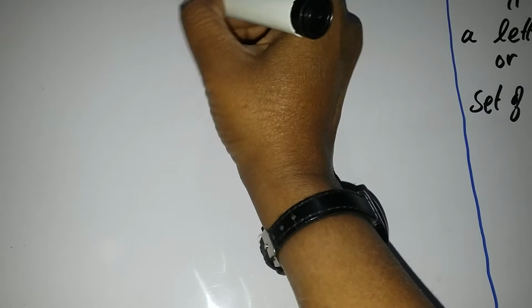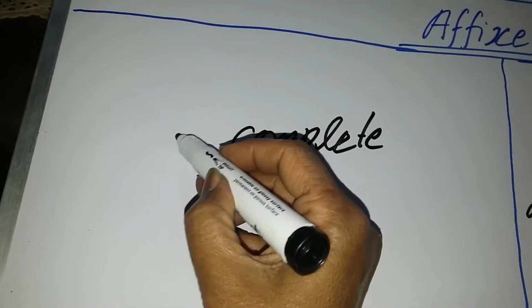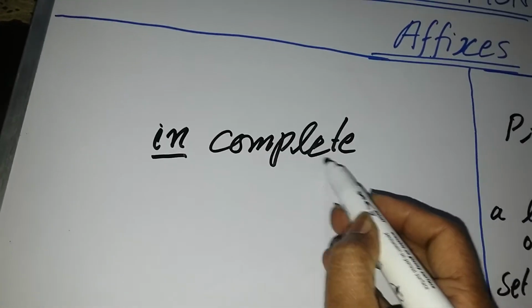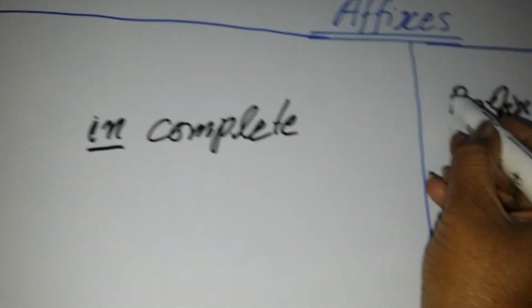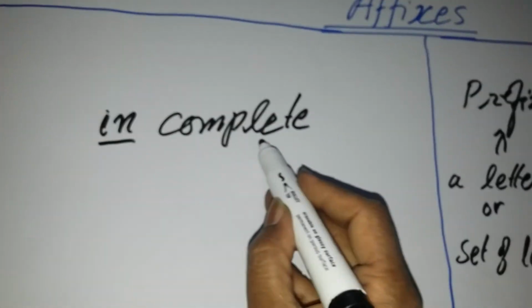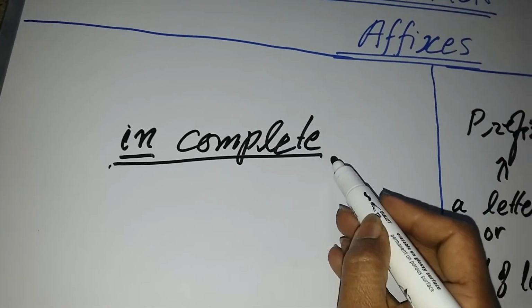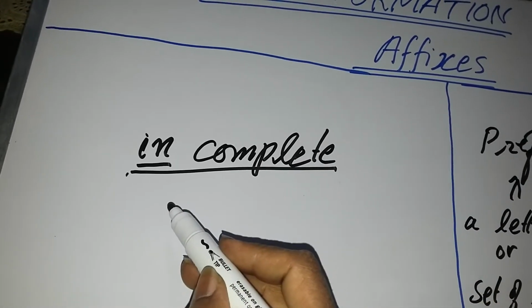For example, if I write over here the word complete, this is the word. If I write in before complete, in is a prefix. If I put it before the word, the meaning of the word will be changed into negative. Complete, incomplete.